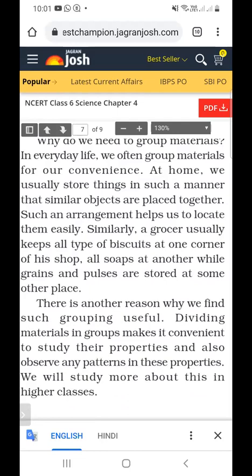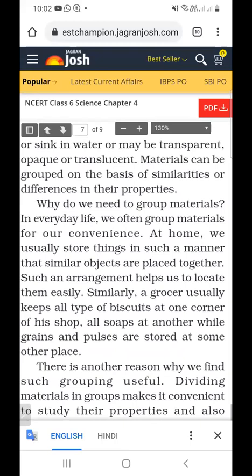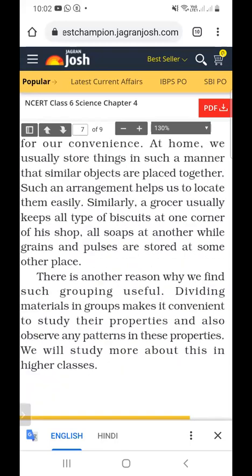Next is soft or hard. Then soluble or insoluble. Then whether an object may float or sink in the water. And next is transparency. These are all properties of material.